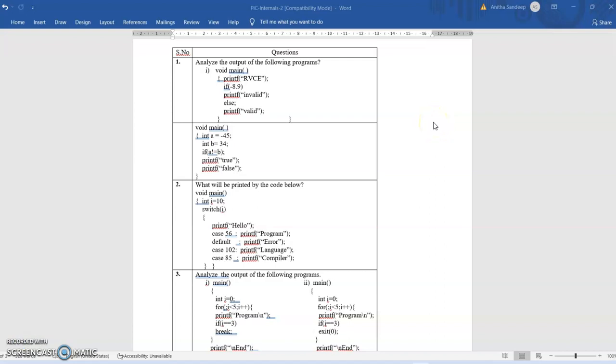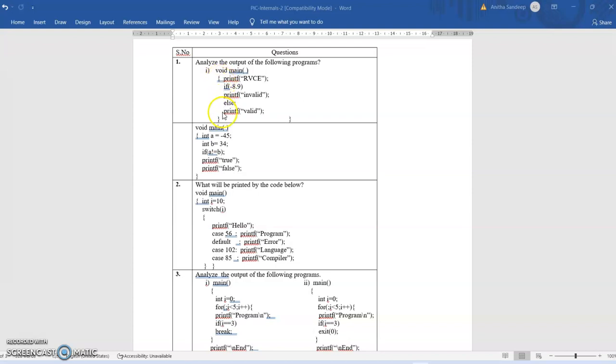Good morning. Let us see some code snippets on if statements, switch statements, and some loop statements. So the first one here, I have to analyze this code and write the output. Inside the main, here they have given void main. If they have given void main, don't write that it is an error. Void main tells that this main will not have any return statement.